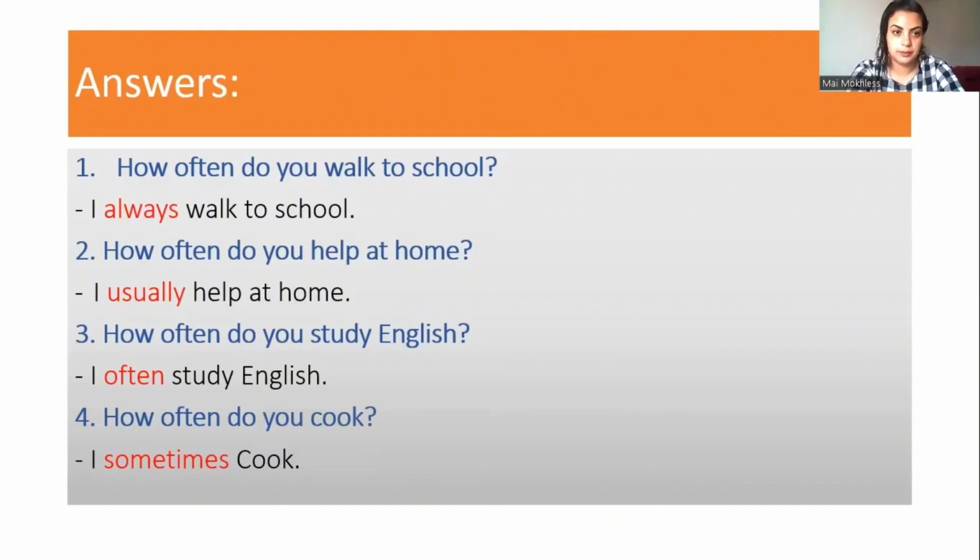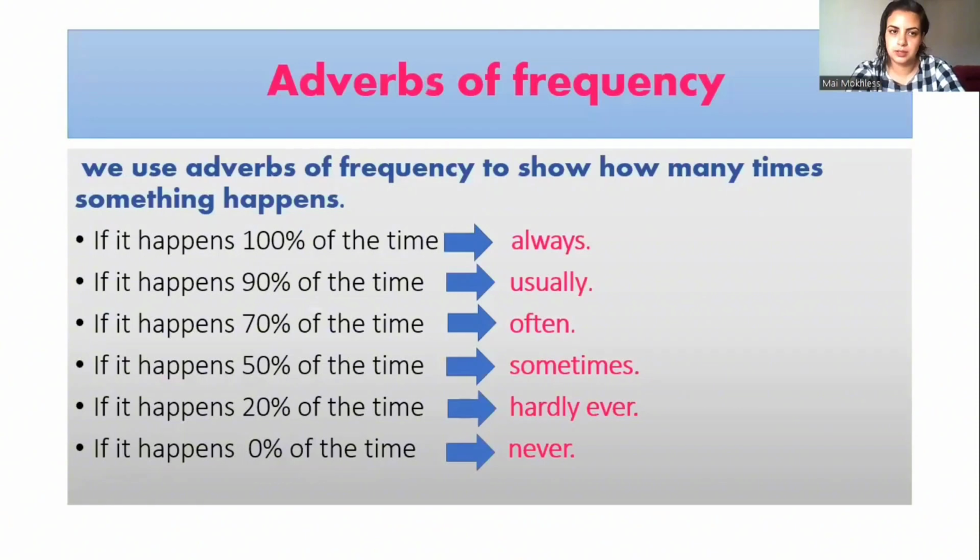something is repeated. Always, usually, often, and sometimes are called adverbs of frequency. We use adverbs of frequency to show how many times something is repeated. So, when we want to express in English how we repeat an action or how we repeat things, we use the adverbs of frequency in the sentence. And it depends on how many times we repeat the actions that we choose the adverb of frequency.